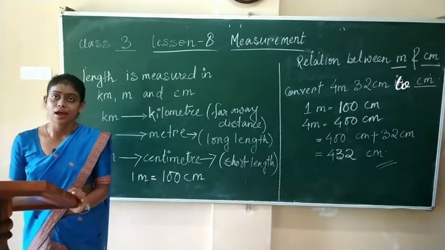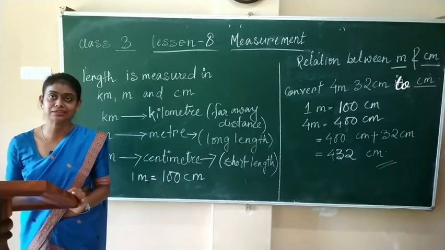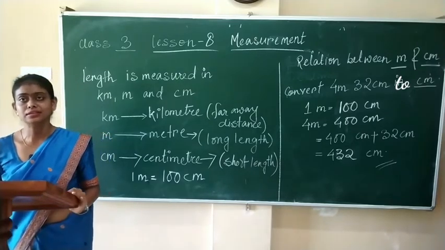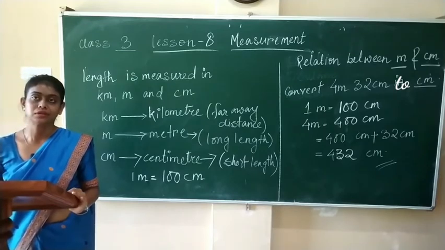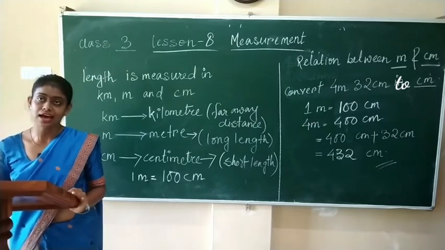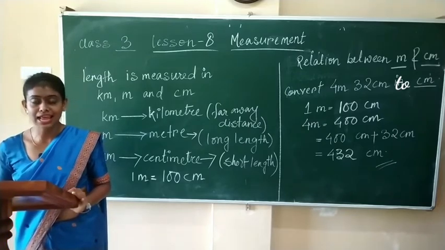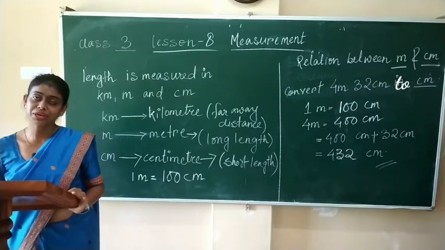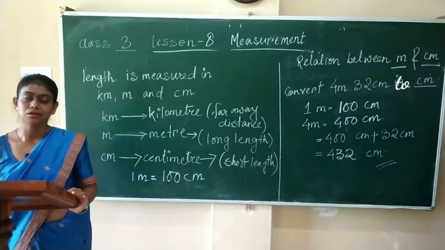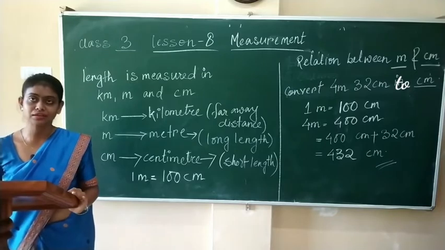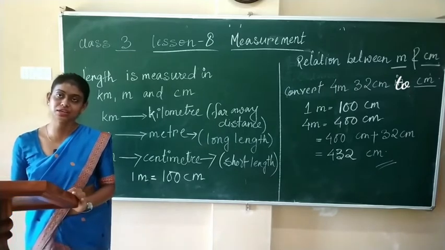Now, examples of meters. Like the length of a car. Like the height of a building. The length of a car is a bigger object. The height of a building is also a very big thing. That's why it is measured in meters.